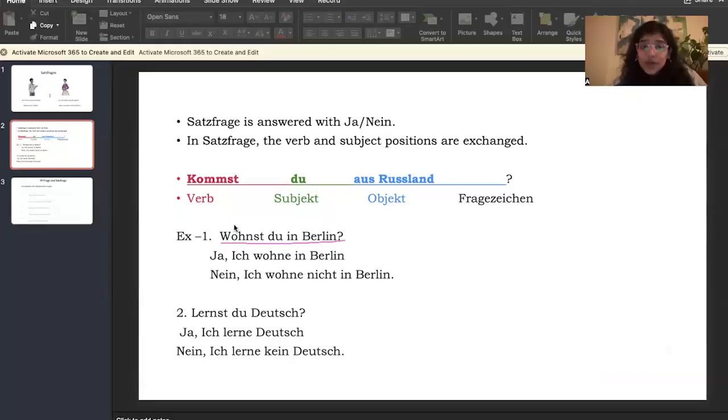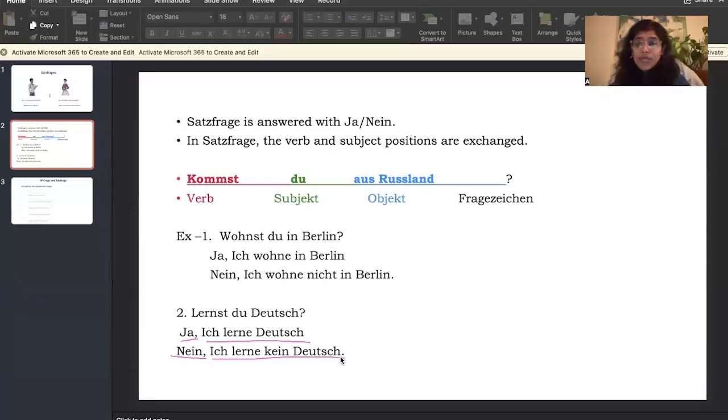Do you live in Berlin? Also here we have a verb, then a subject and then the rest of the sentence. So the answer will be: ja, ich wohne in Berlin. Nein, ich wohne nicht in Berlin. If you see these two sentences, where is the verb? The verb is at the second place. Okay. Then lernst du Deutsch? Are you learning German? Ja, ich lerne Deutsch. Yes, I'm learning German. Nein, ich lerne kein Deutsch. No, I am not learning German, or I don't learn German.